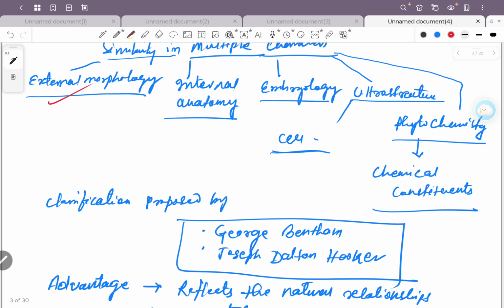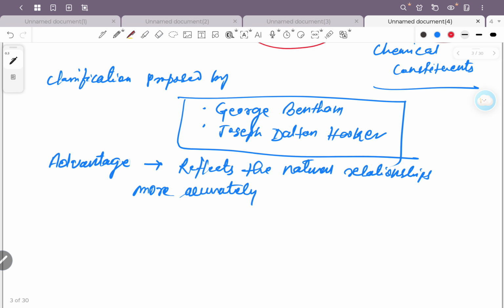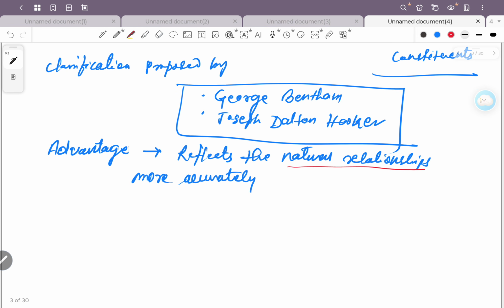External morphology may be influenced by the environment, but here we are not only considering external morphology. Here we are considering internal anatomy, their structure, function, everything. Then embryology, their development. Then ultrastructure means cell structure. And phytochemistry means the chemicals present in the cells of the plant. Because of which the natural relationship could be studied more accurately.